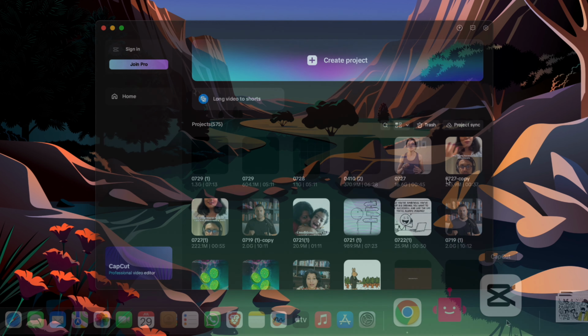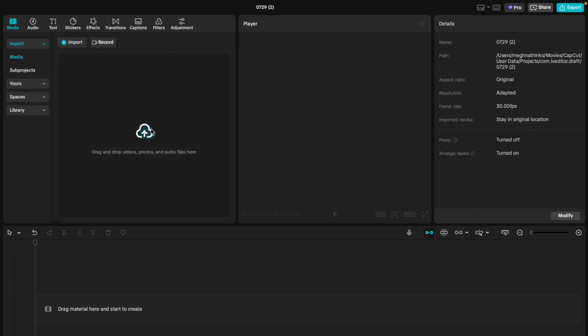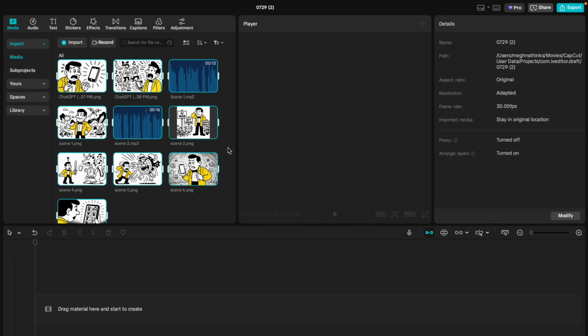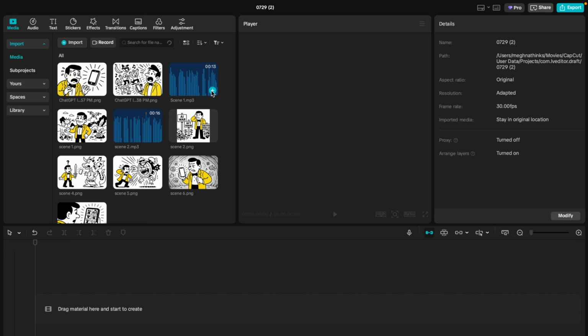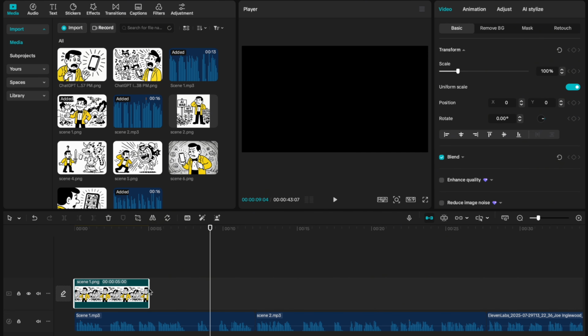Open CapCut and start a new project in the 16:9 aspect ratio. This is perfect for YouTube videos. Import all your voice clips and images. To keep things smooth, name each file based on the character or line it represents. Trust me, this saves tons of time. Next, drag and drop each image above its matching audio in the timeline. This keeps your visuals and voice perfectly aligned.